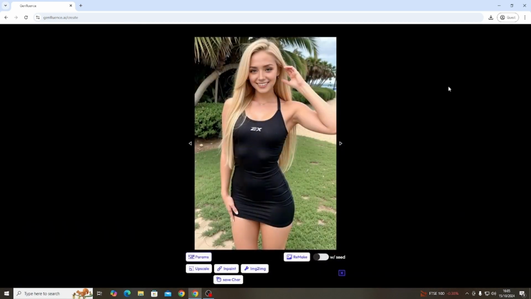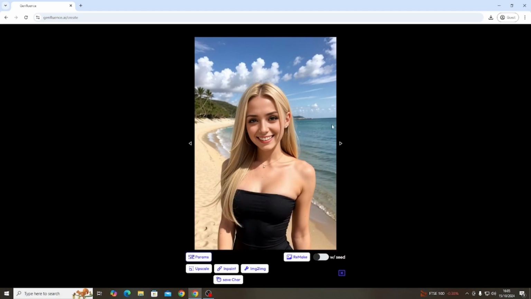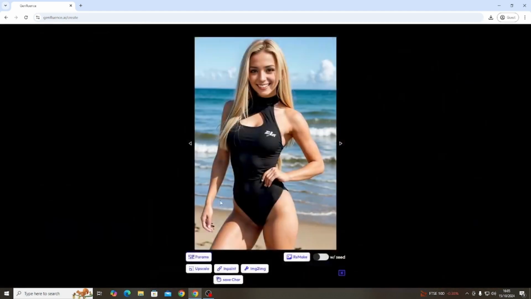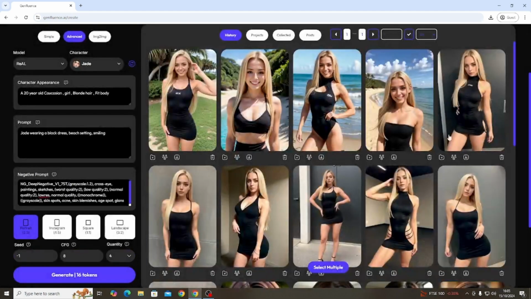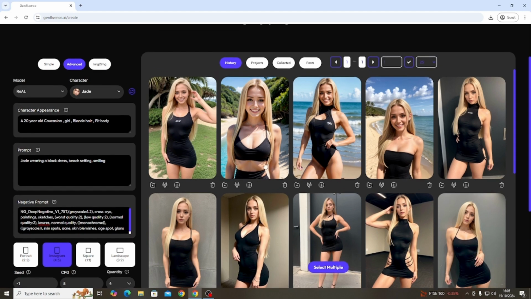But as you can see here, it's actually generated some somewhat decent pictures of her on a beach smiling. Like, look at that one. That one could easily be a profile picture, right? That one could easily be an Instagram post, whatever, right? It's just simple things like that. You've got all these different settings here, which is self-explanatory. You've got portrait, Instagram, square, landscape, which is obviously the picture size, the ratio, whatever, right? So that's more or less all there is to the beginner stuff, right?